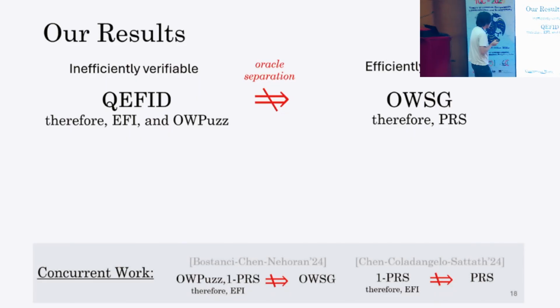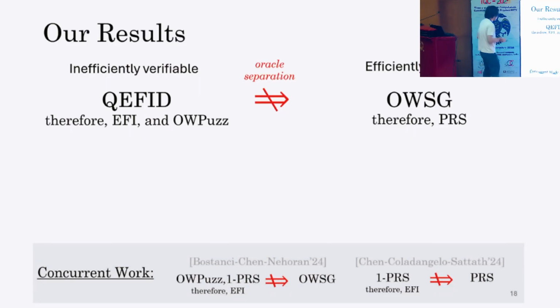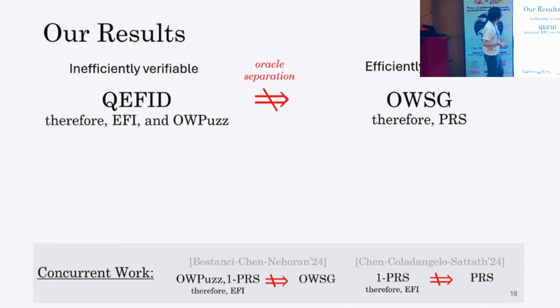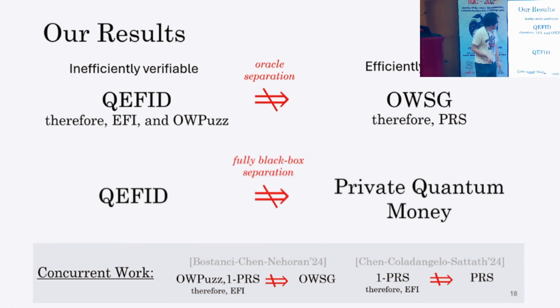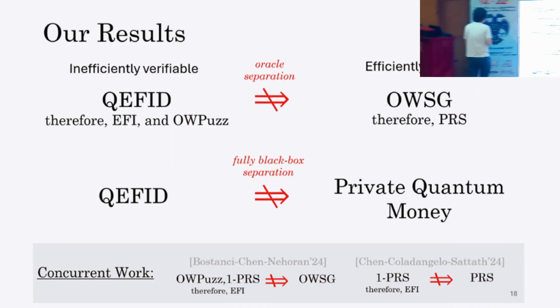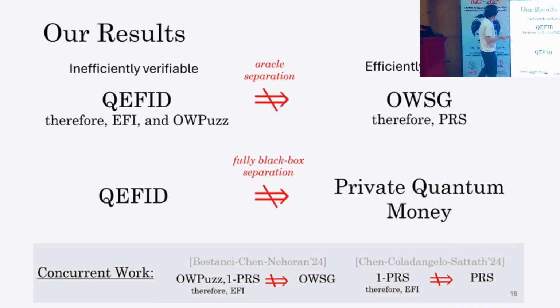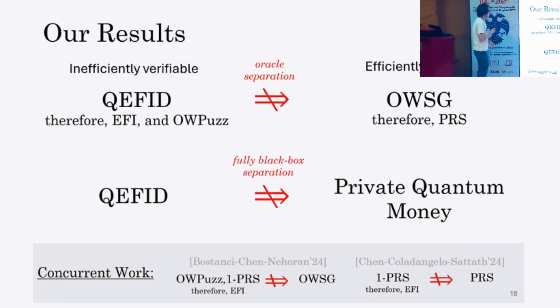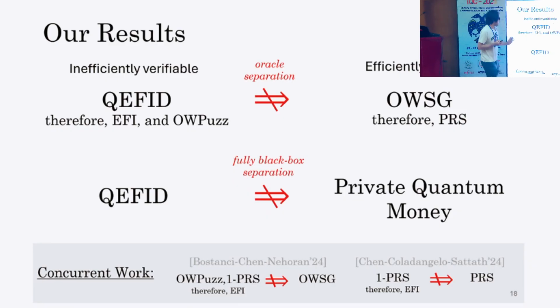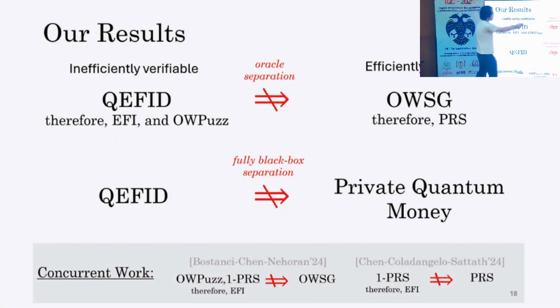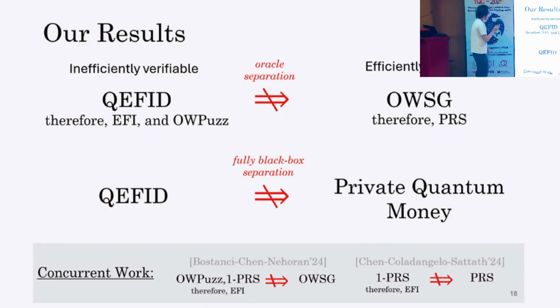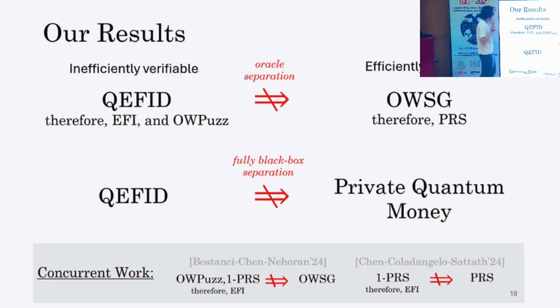Sorry, there are two concurrent works that show some similar results for this. Our second result separates private quantum money from QEFID. Though I don't explain what private quantum money is, it is also an efficiently verifiable type of problem. So this again shows a gap between inefficient verification and efficient verification.